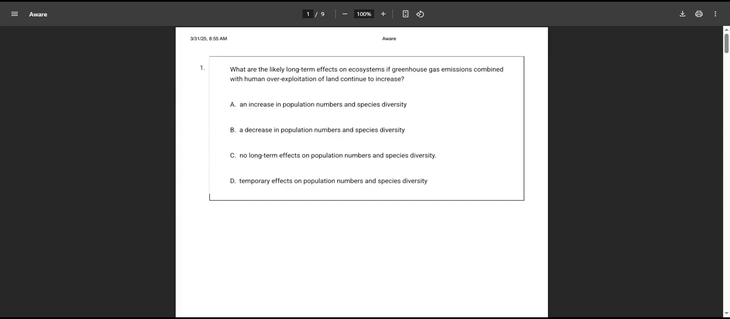So question number 1, what are the likely long-term effects on ecosystems if greenhouse gas emissions combined with human overexploitation of land continue to increase? So greenhouse gas emissions are bad. Human overexploitation is bad. So that means the answer has to be something bad happens. So an increase of population numbers and species diversity is good. B, a decrease in population numbers and species diversities, that's bad. No long-term effects, that's good. And only temporary effects, while that's bad, is temporary. What they're talking about here is long-term. So the correct answer would be B.